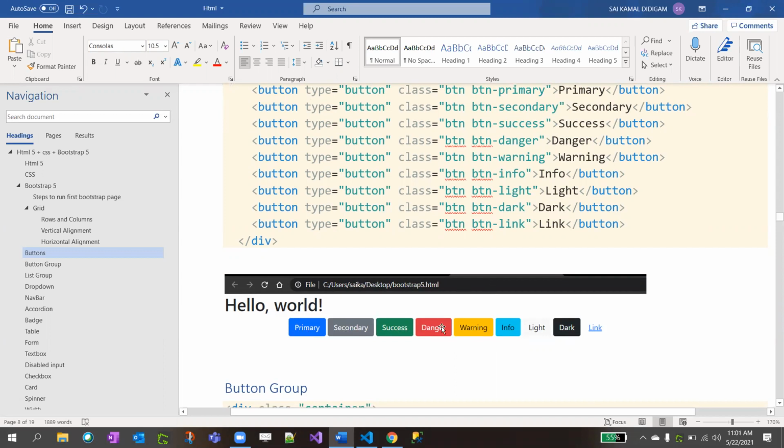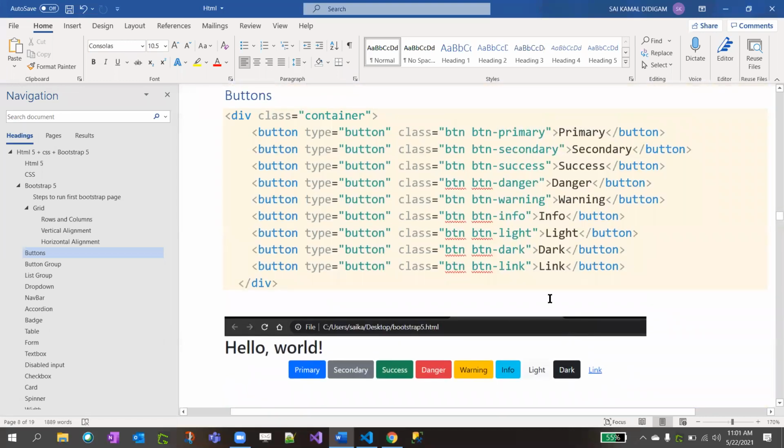If it failed, you mention danger. If it is an alert, you just mention warning. Info means some information if you want. It's up to you, whichever button you want. If you want danger to be used, you just use this. Bootstrap provides you the CSS for btn btn-danger. So that is the syntax to use the button colors.